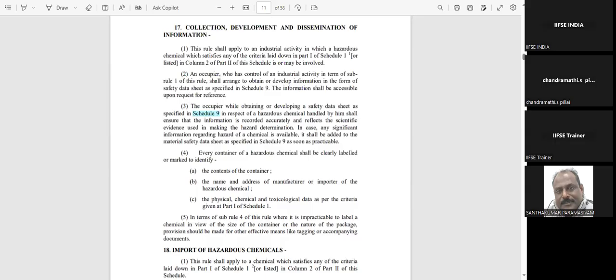So as per this MSIHC rules, the organization has to prepare the material safety data sheet, MSDS, as per the details mentioned in schedule 9.